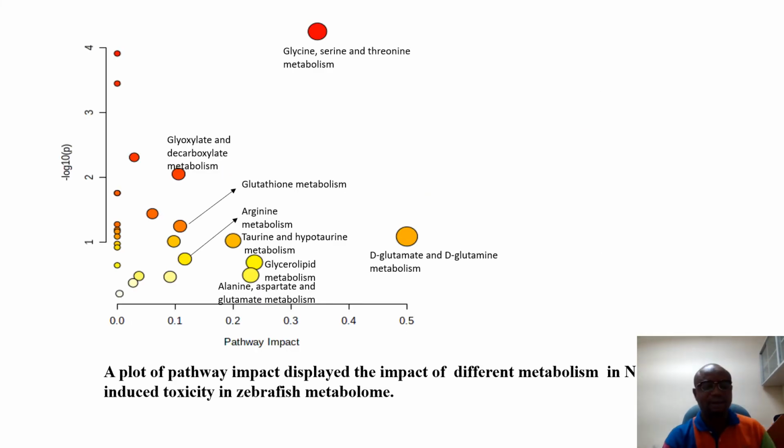Then we have the plot of the pathway impact. The pathway impact here starts from 0 to 5. Those pathways that have a greater pathway impact are the ones in which we suspect the change occurs.